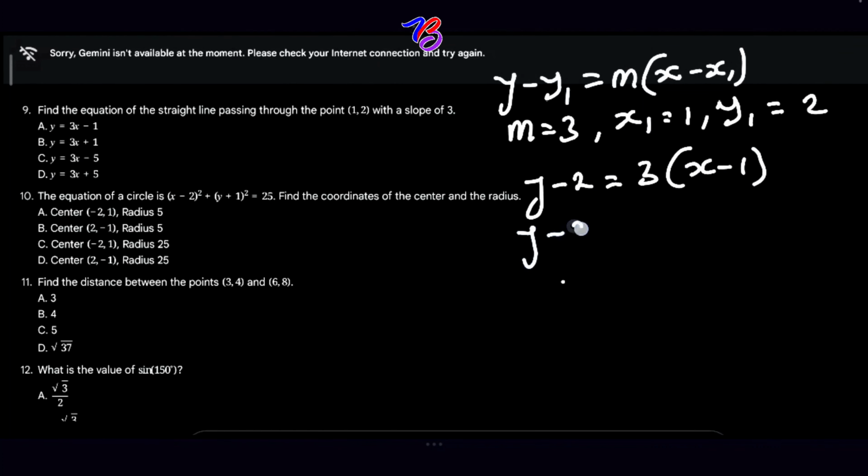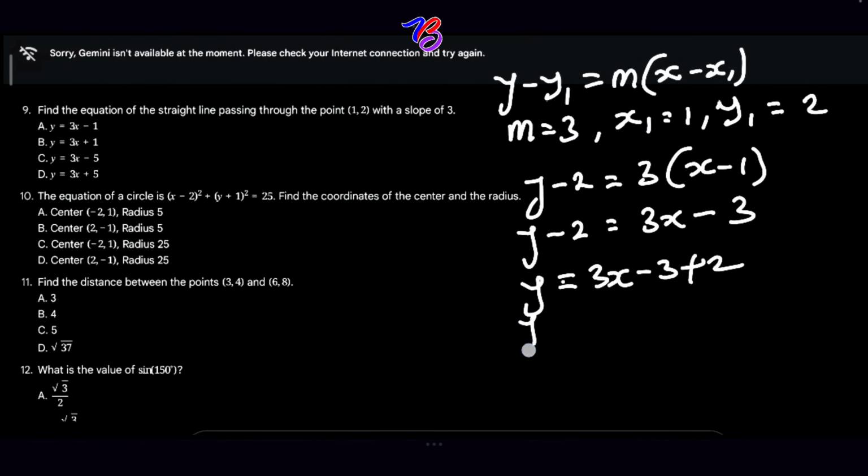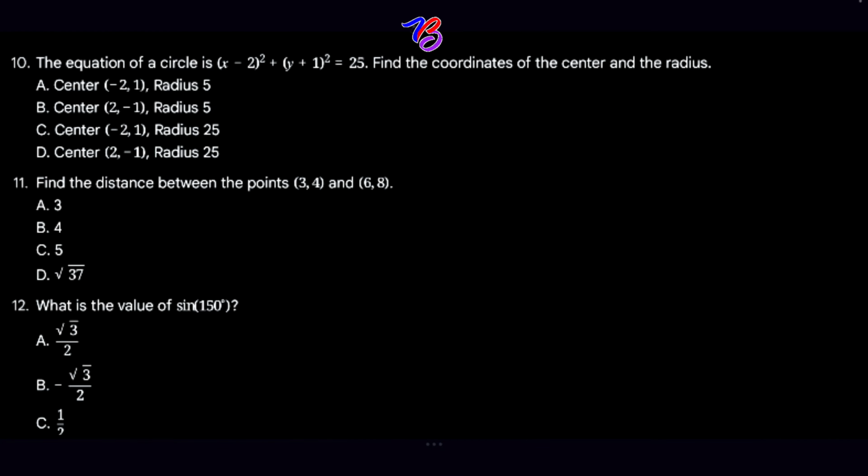So that y minus 2 is equal to 3x minus 3. Okay, so if you make y the subject of the formula, you have what? 3x minus 3 plus 2. So that y is equal to 3x minus 1. This gives us our final answer, 3x minus 1, which is A.